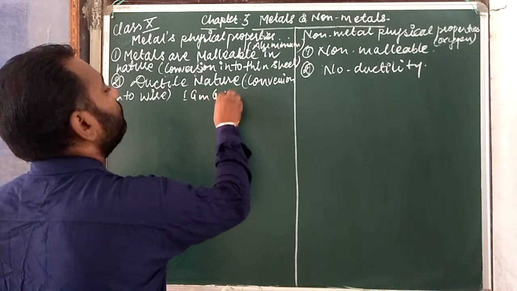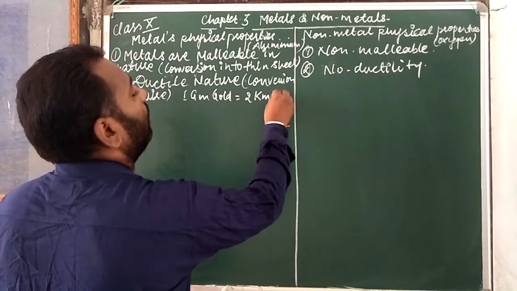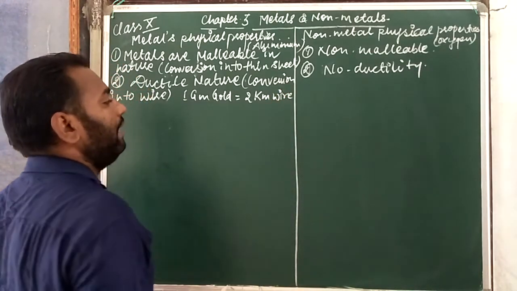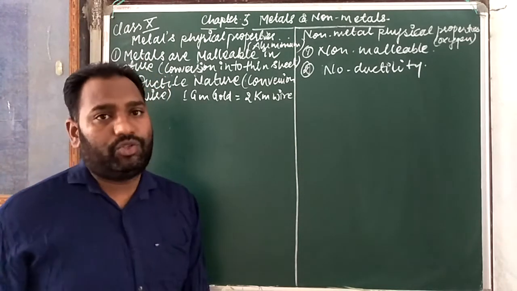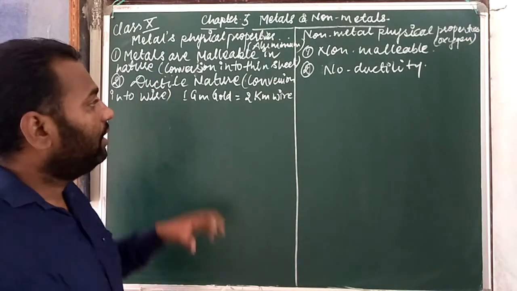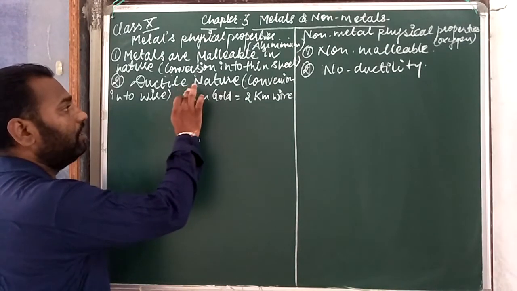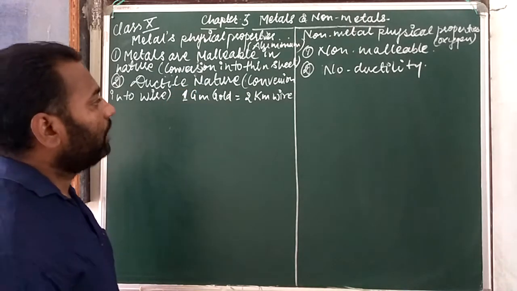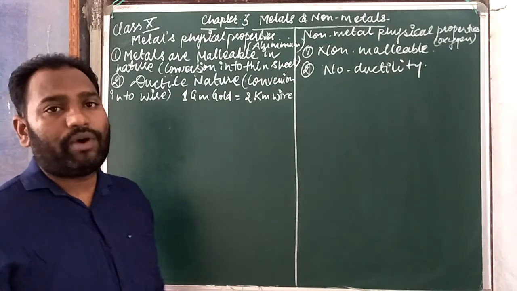1 gram of gold can be converted into a 2 kilometer wire. Okay, 2 kilometer length of wire. So you can easily see how much it can be changed, and this shows the ductility. Even only 1 gram of gold, which is a very small quantity, can be converted into 2 kilometer wire length.